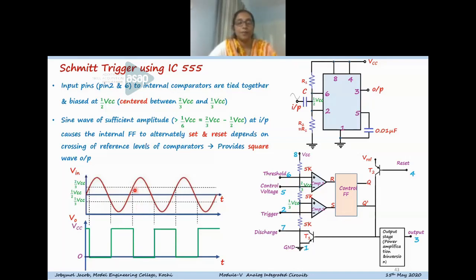The comparator 1 output becomes high, so R is equal to 1, so S equal to 0 and R equal to 1, so that it again comes into the reset condition. So the output is low. So this is the working of the Schmitt-Trigger circuit. By this, we can convert a sine wave to a square wave, and it can be used as a level comparator also.